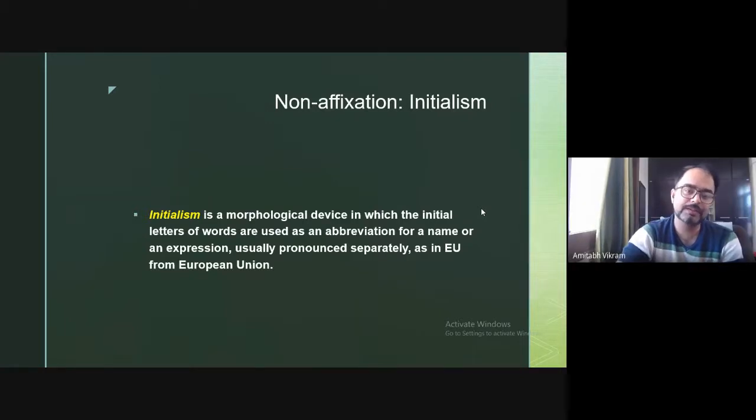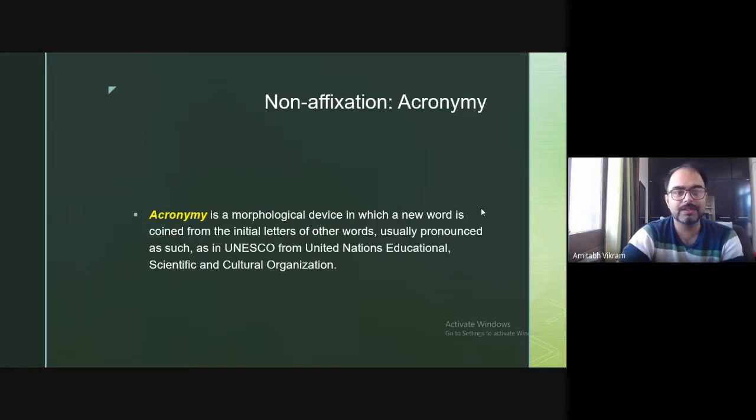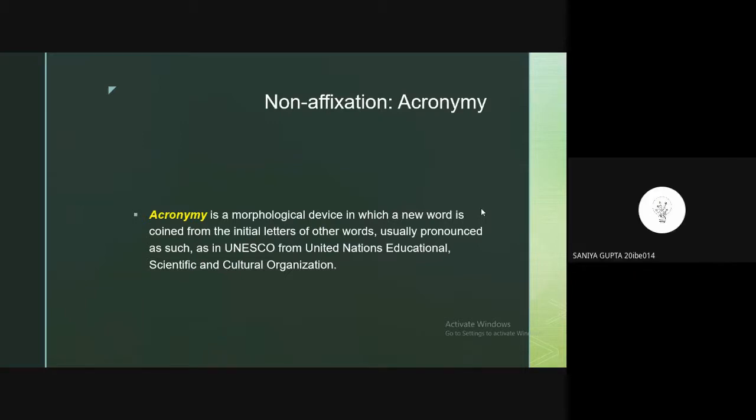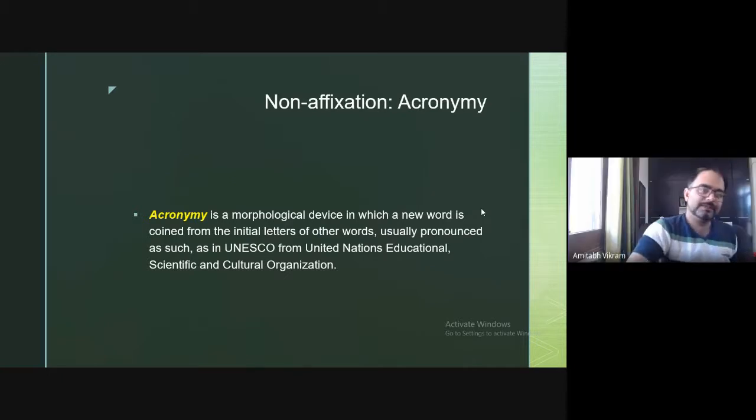Okay, so you say that initial letters of words are used. Fine. So here again, initial letters of the words are used in UNESCO. U is used, N is used, E is used, S, then C and O. So here again, initial letters of the words are used. But sir, we don't say it as U-N-E-S-C-O, whereas in SMVDU we say it letter by letter. Yes, good.